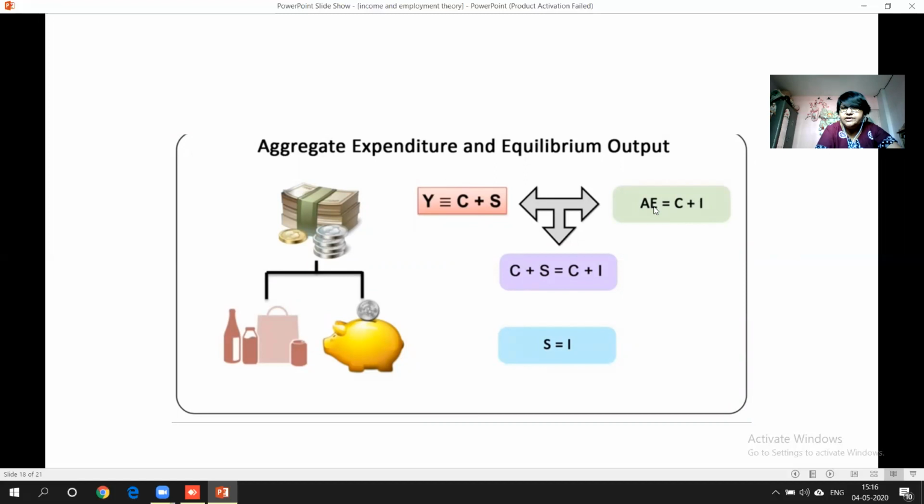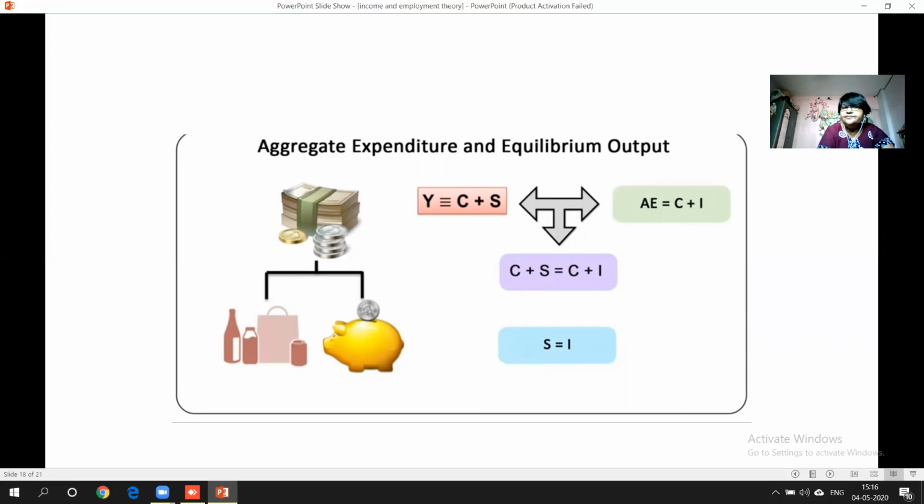Aggregate expenditure is equal to C plus I, where C means consumption and I means investment, right? And income is what? If you remember, I told you income is nothing but aggregate supply. So this concept is for aggregate supply. Aggregate supply is equal to C plus S, that is consumption plus saving. Whereas aggregate expenditure means aggregate demand, right, students? Aggregate demand is equal to C plus I.